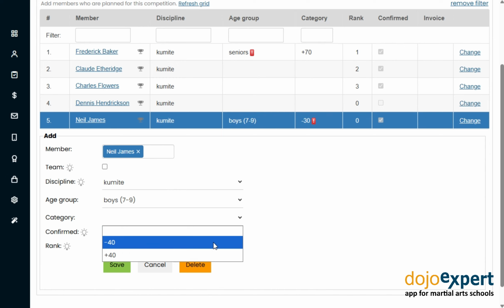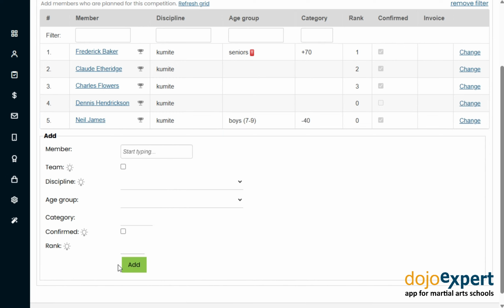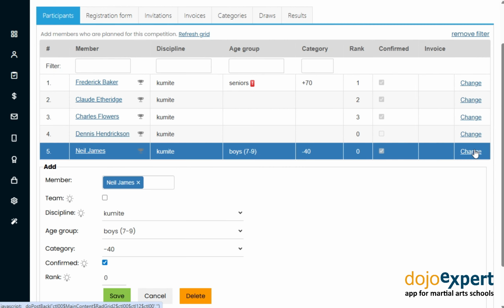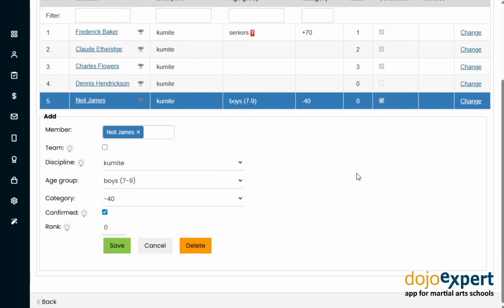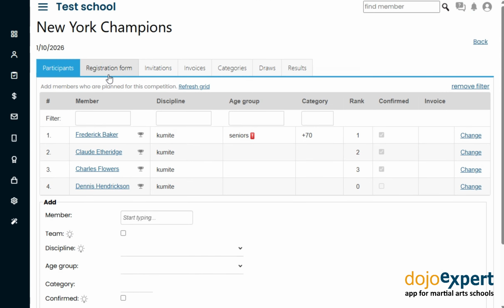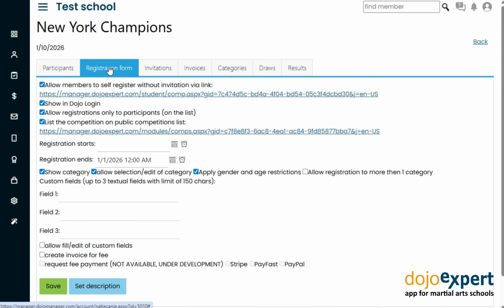Now let's see how we can enable the member to register himself in the category on the registration form. We will delete this record. On the registration form, we will enable all members to register and include category editor options and age and gender validation.